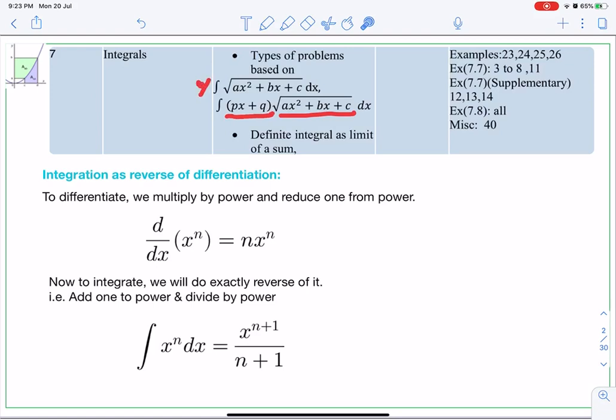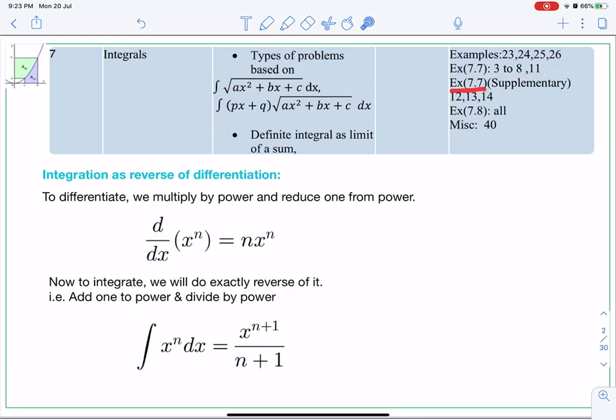Both types of questions are deleted from your syllabus, and as I said, definite integral as limit of a sum is deleted, and because of this these examples are deleted. Solved examples 23, 24, 25, 26 in your textbook are deleted. Then from exercise 7.7, questions 3 to 8 are all deleted, and 11 is also deleted.